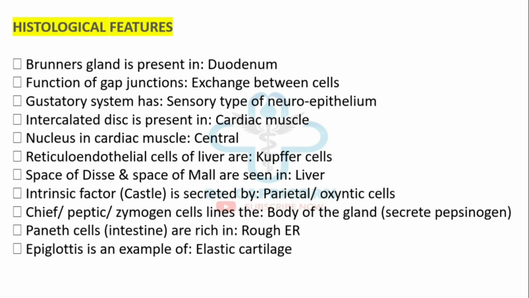Reticuloendothelial cells of liver are Kupffer cells. Space of Disse and space of Mall are seen in liver. Intrinsic factor of Castle is secreted by parietal cells or oxyntic cells. Chief peptic zymogen cell lines the body of the gland and secretes pepsinogen. Paneth cells of intestine are rich in rough endoplasmic reticulum. Epiglottis is an example of elastic cartilage.